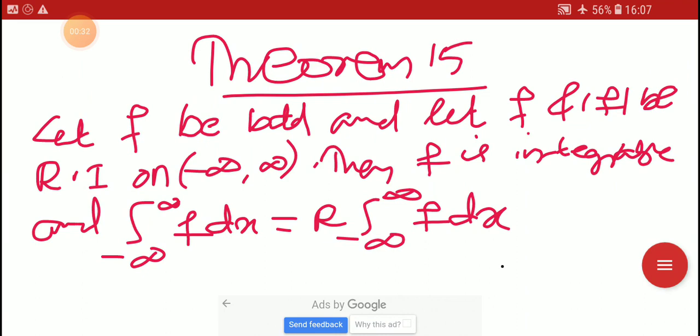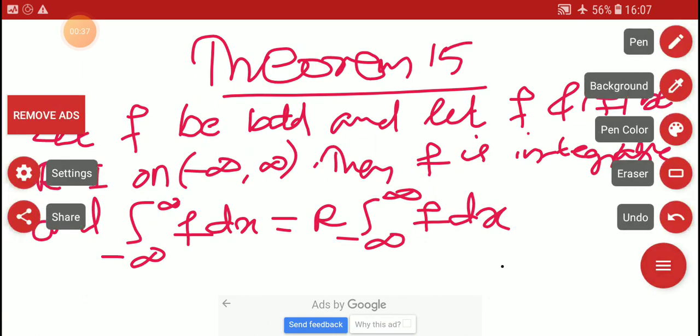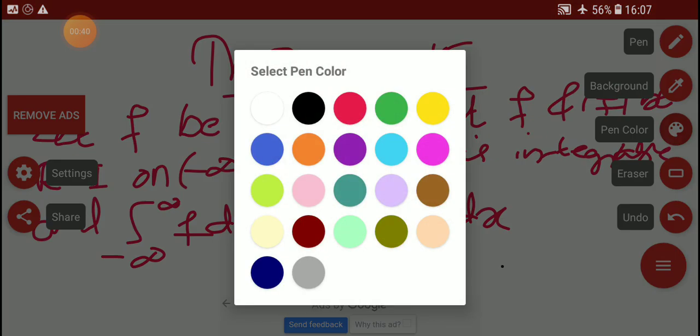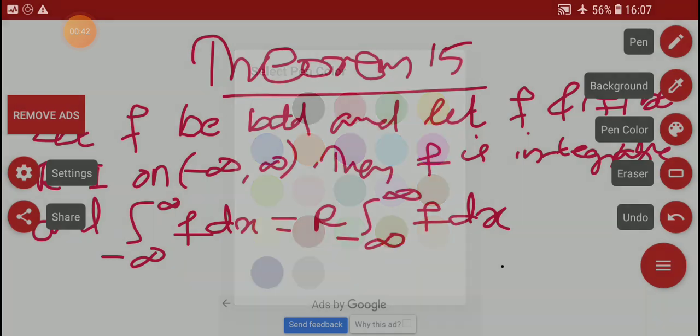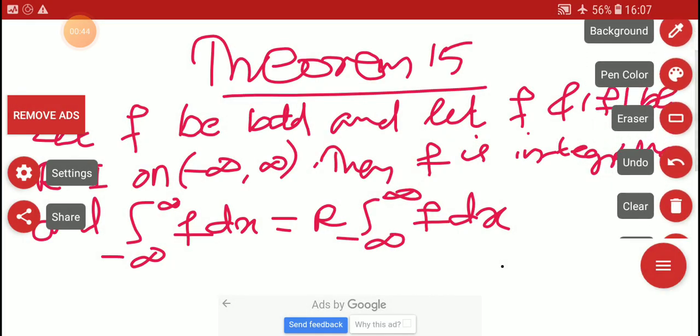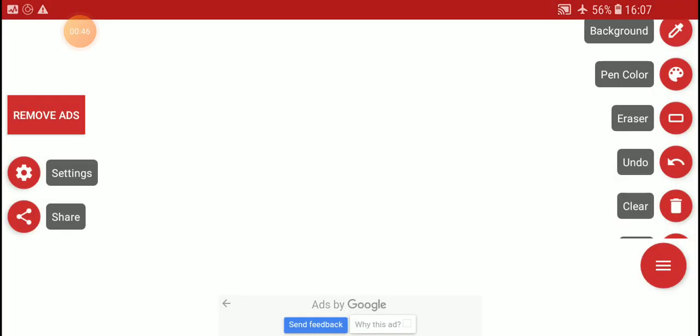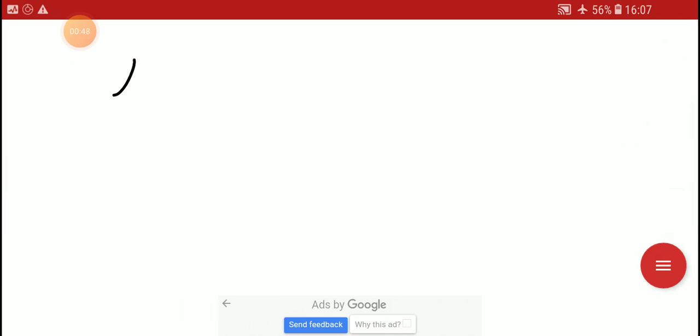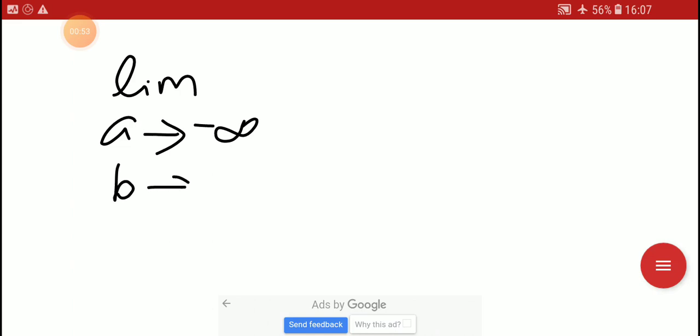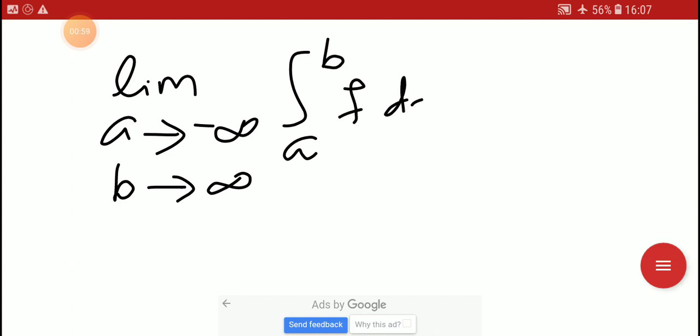Then what does it mean for f to be Riemann integrable on minus infinity to plus infinity? That means the limit as a tends to minus infinity and b tends to plus infinity of the integral from a to b of f dx exists.